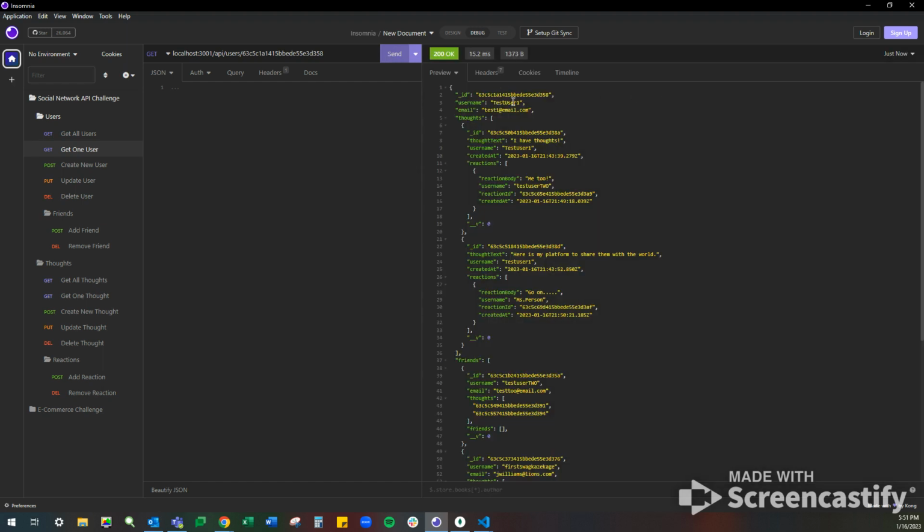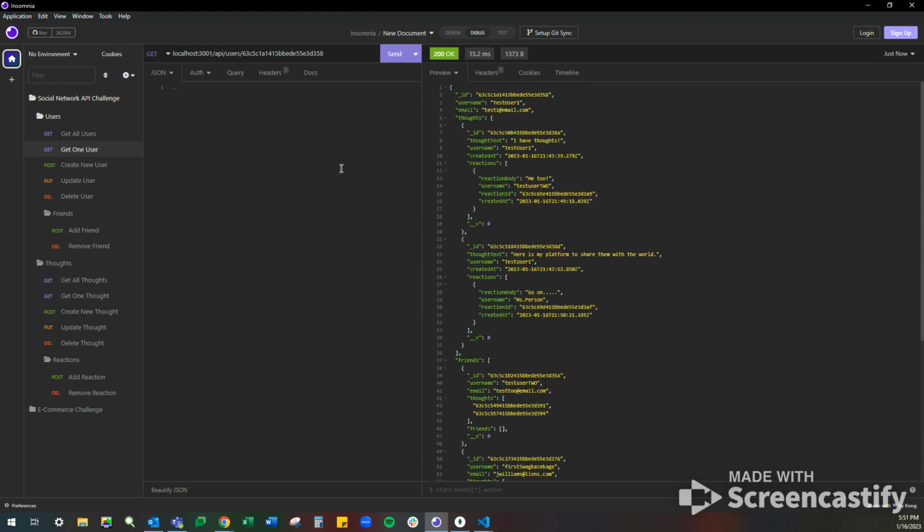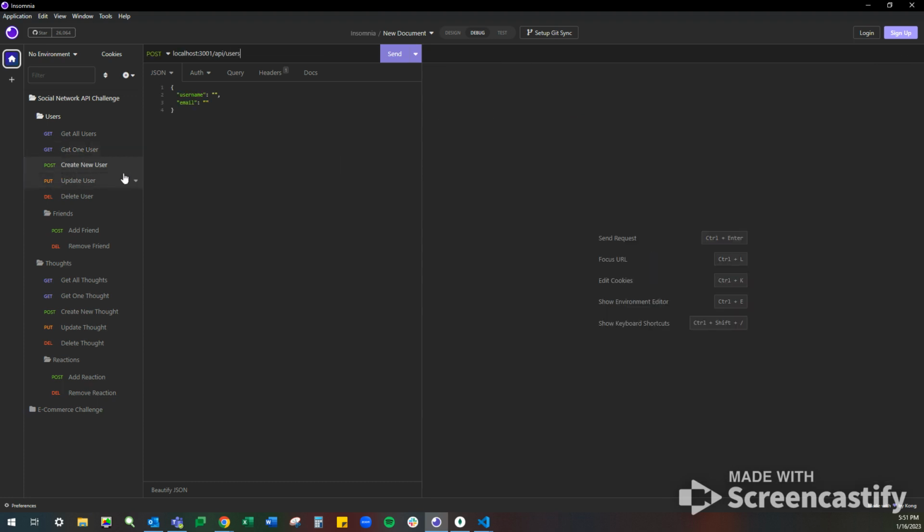So here we are. Test user 1 has posted the thought, "I have thoughts, invigorating stuff. And here's my platform to share them with the world." Test user 1 certainly seems like a fascinating person, and they are quote unquote friends with test user 2, First Swag Kazakage, and Miss Person. Very popular.